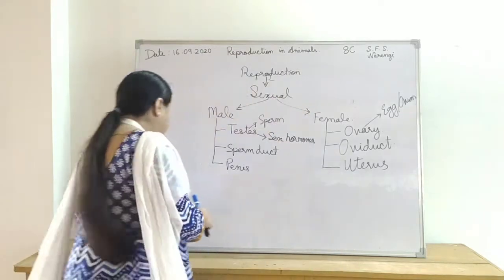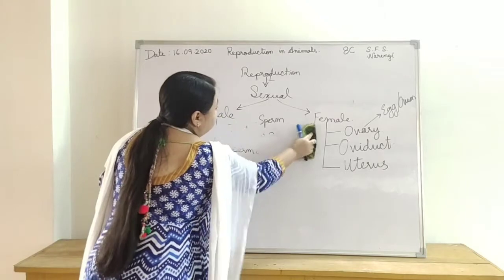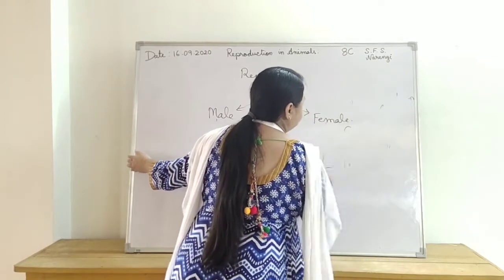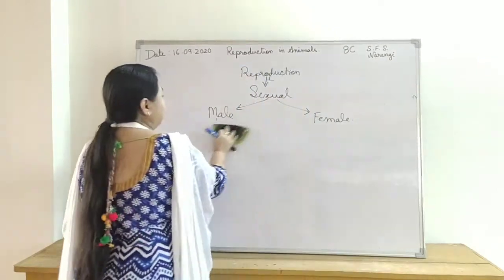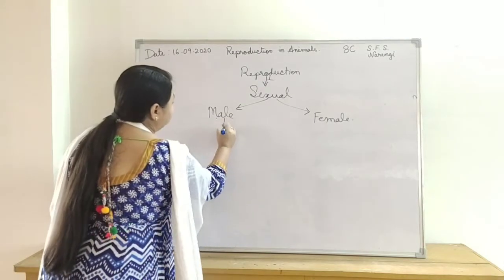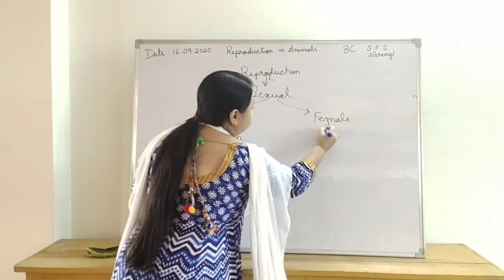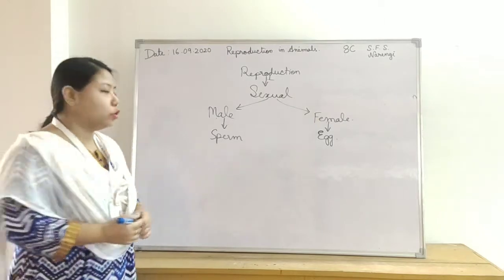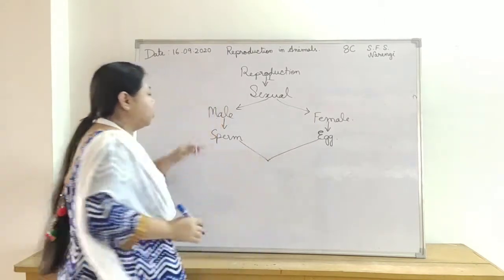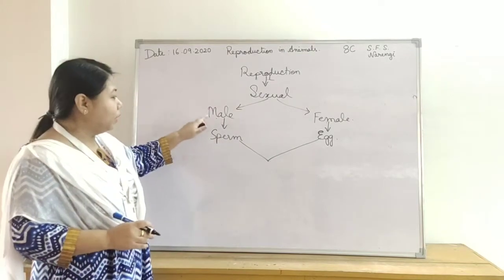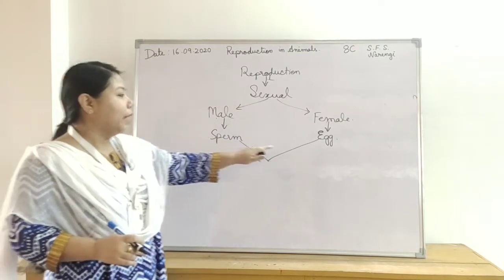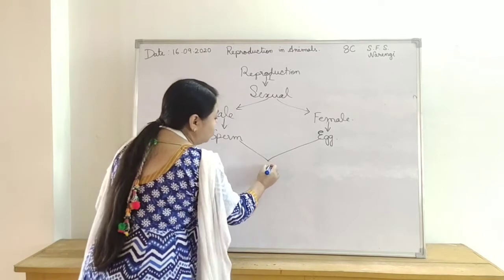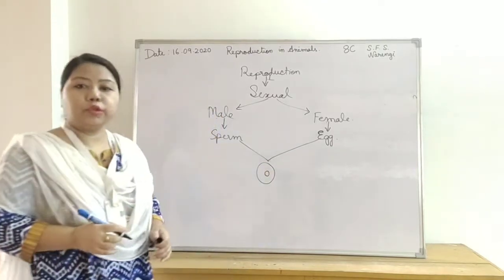If the sperm from the male body and the egg from the female body happen to meet each other, they will fuse with each other.